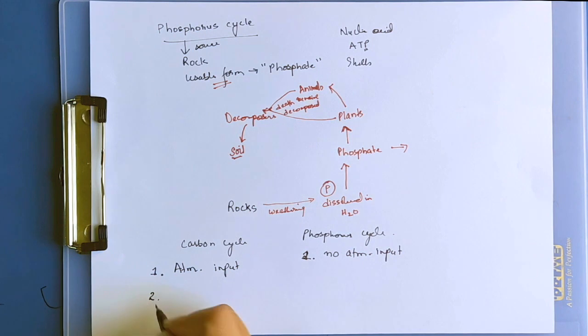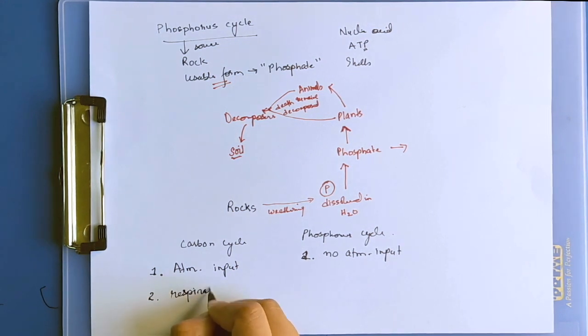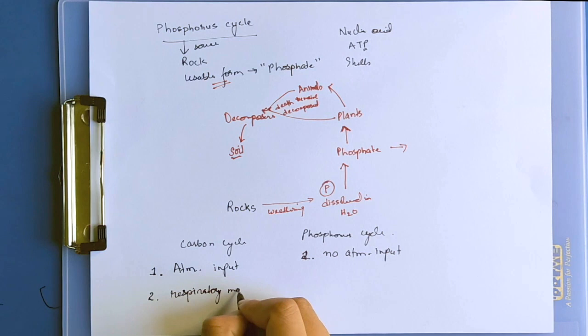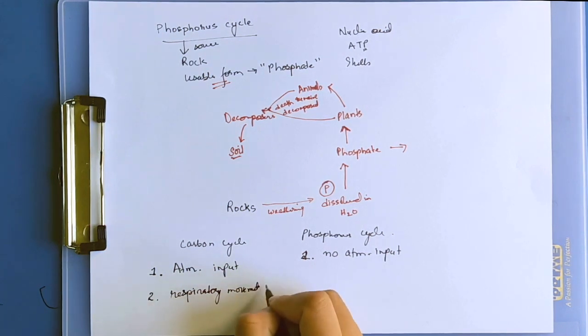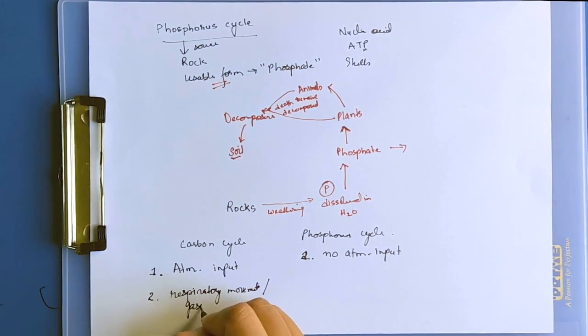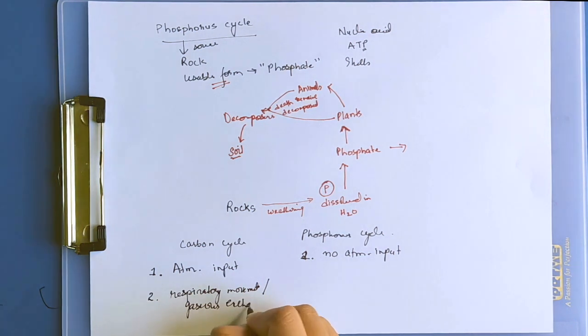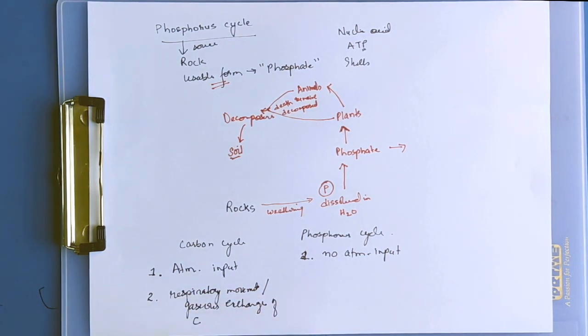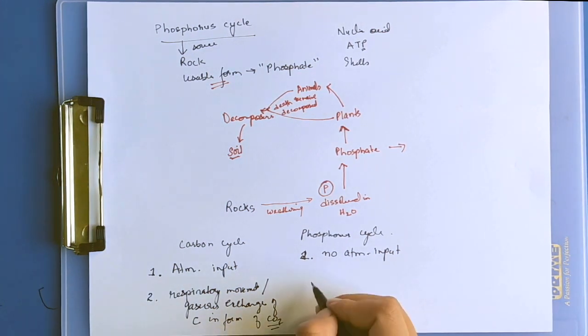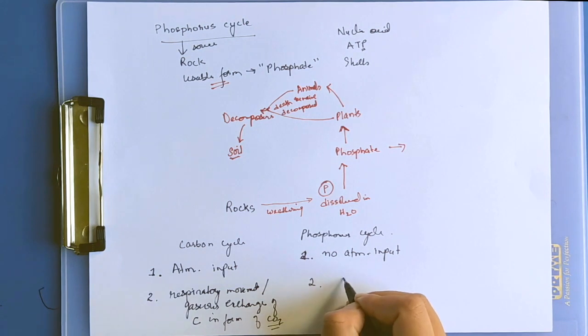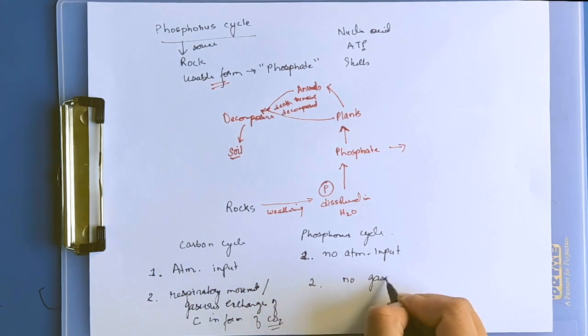The second difference: the carbon cycle involves respiratory movement, or gaseous exchange of carbon in the form of carbon dioxide. In the phosphorus cycle there is no gaseous exchange.